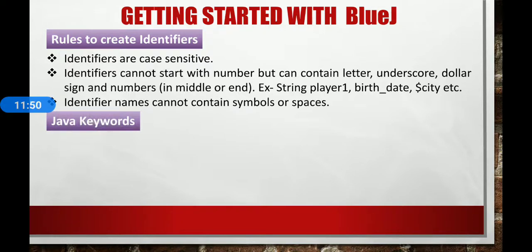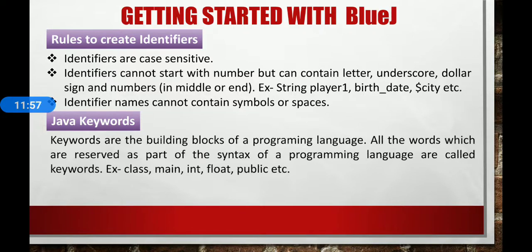Now next one is Java keywords. Keywords are the building blocks of a programming language. All the words which are reserved as part of the syntax of the programming language are called keywords. For example, in Java, you have seen many keywords already such as class, main, int, float, public, static, double, new, char, etc.